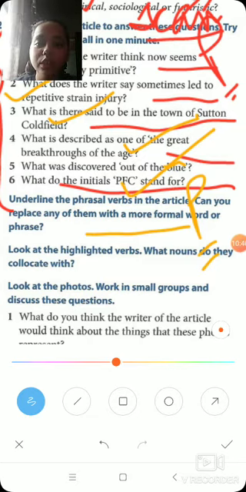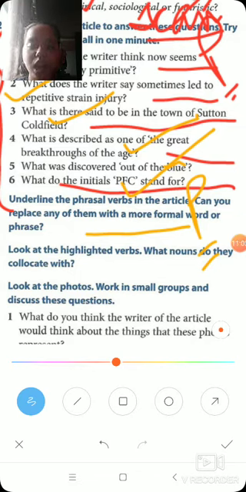Okay students, now that you all have resumed the video, we will discuss what the phrasal verbs are, and we will also understand with which formal word each phrasal verb can be replaced. So you don't only have to do one task of underlining the phrasal verb, but basically you have to do two.